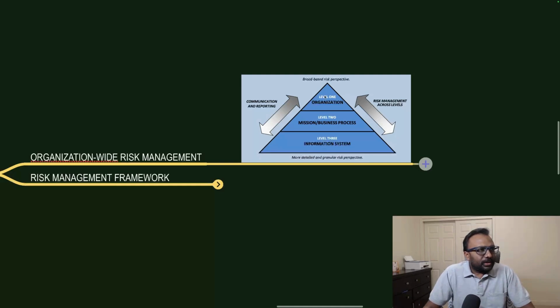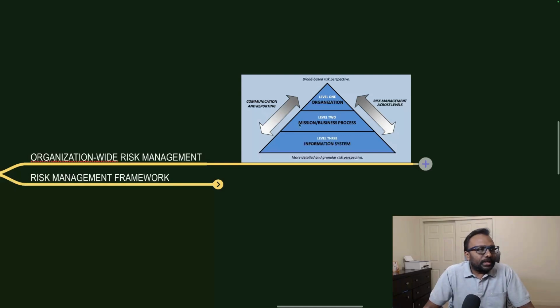Here, we are talking about the organization level, then the mission or business process level, and the individual or information system level. In simple terms, we can talk about strategic, tactical and operational levels. At the organization level, we get the strategy. What is the goal of the organization? What is the purpose of the business? The mission of the business? These are the things which will be part of the strategy.